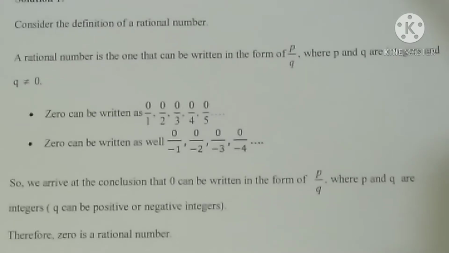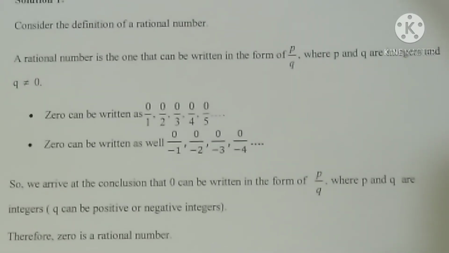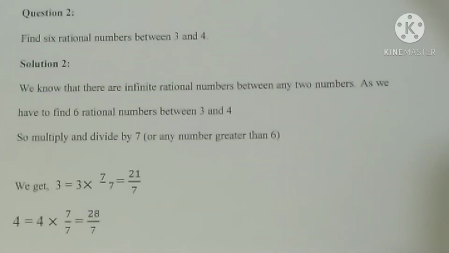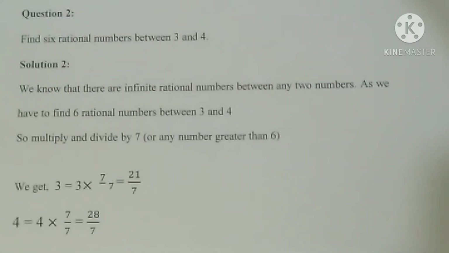What is the conclusion? We can conclude that 0 is a rational number, because by the definition of the rational number, we know that it can be expressed in the form p by q, and we got q not equal to 0. Question number 2. Find 6 rational numbers between 3 and 4. So we have to find 6 rational numbers between 3 and 4 only.